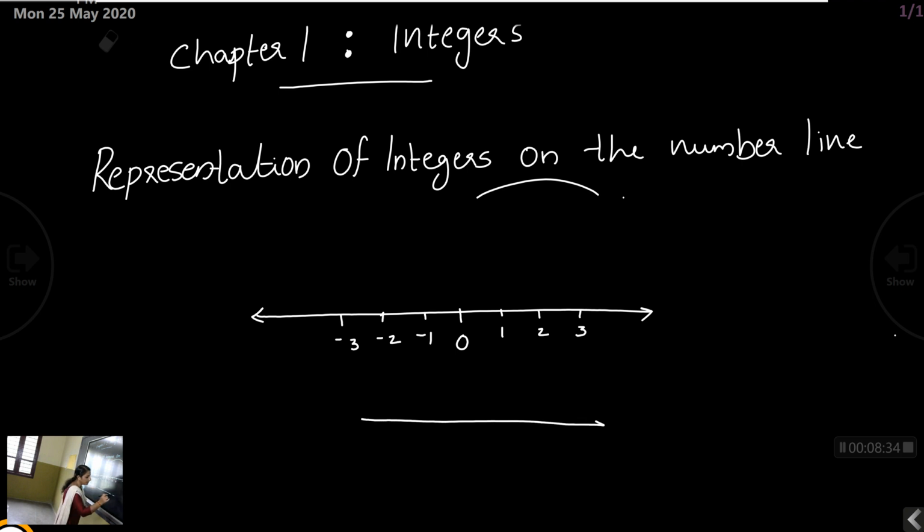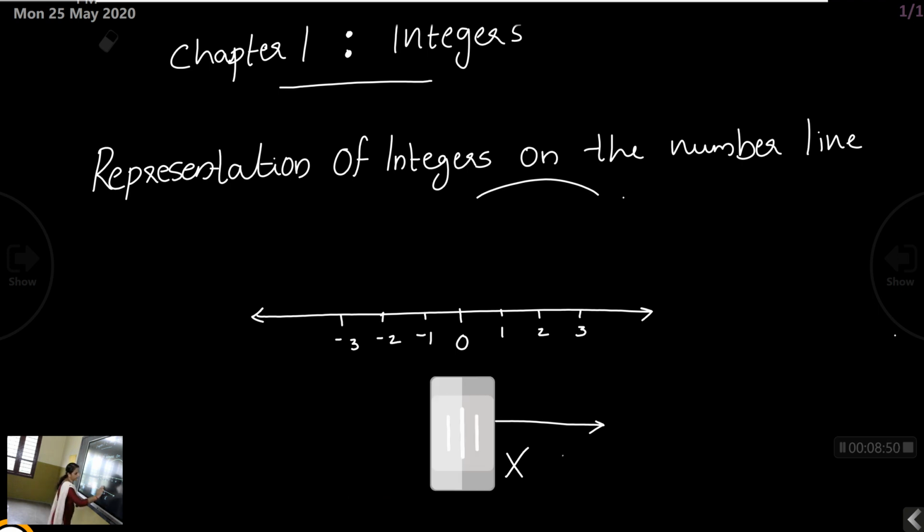Somebody may plot the negative numbers like this: minus 1, minus 2, minus 3. This is wrong. So remember this one: on the right and left side of 0, 1 and minus 1 lie there.